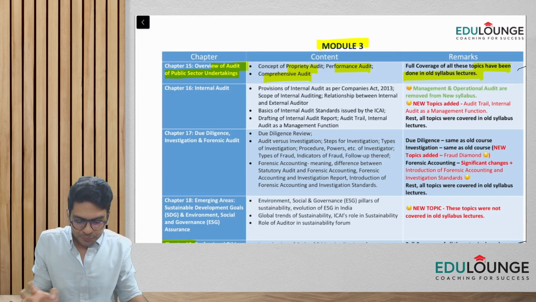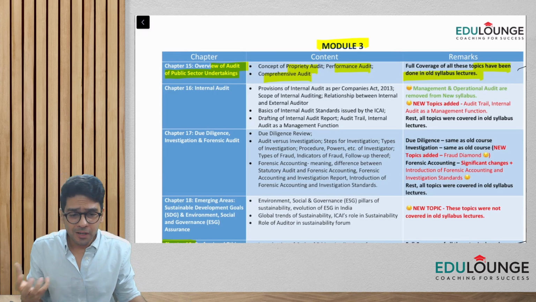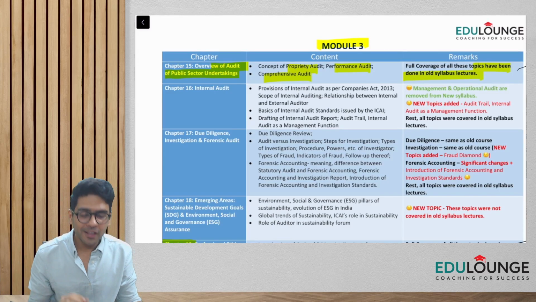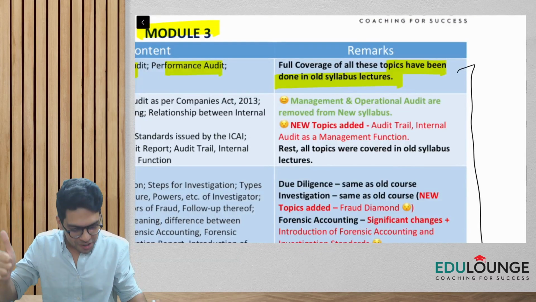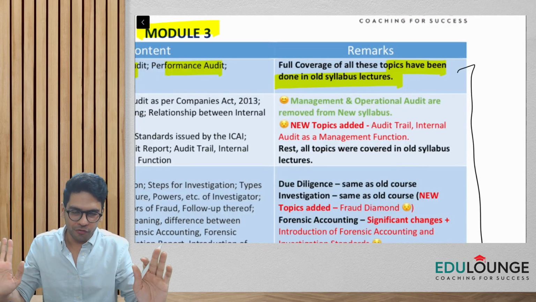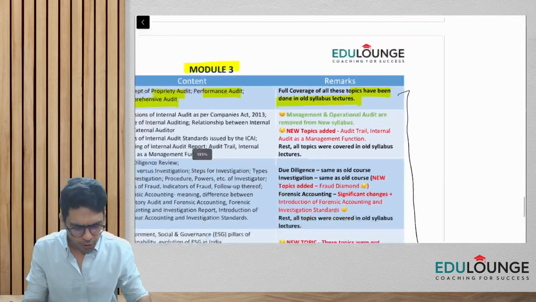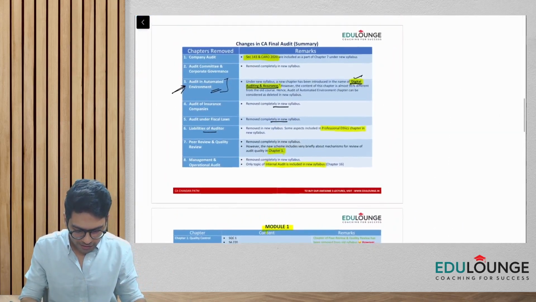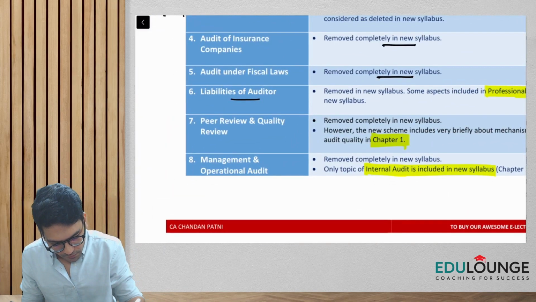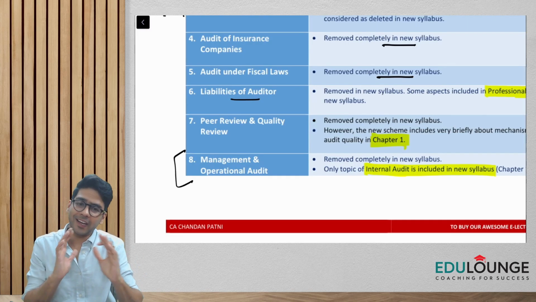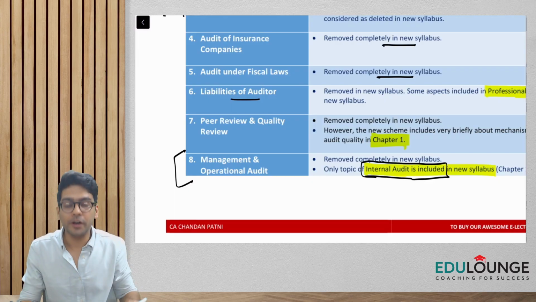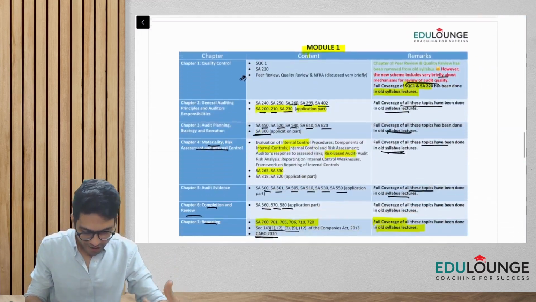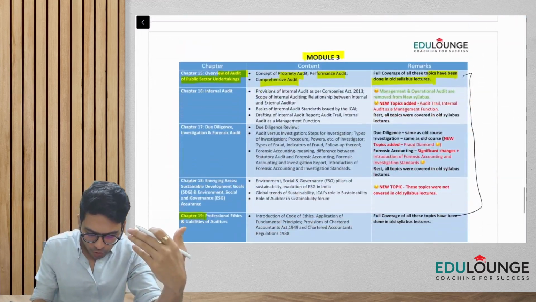Okay, now chapter number 16 is about internal audit. The good part, something I have mentioned in green also: management and operational audit are removed from the new syllabus, which I have already told you in the summary part also. But yeah, the concept of internal audit is still included. So what all things have actually changed in the chapter of internal audit?